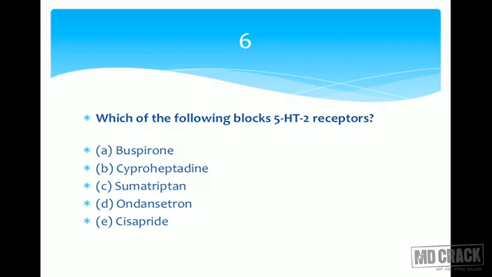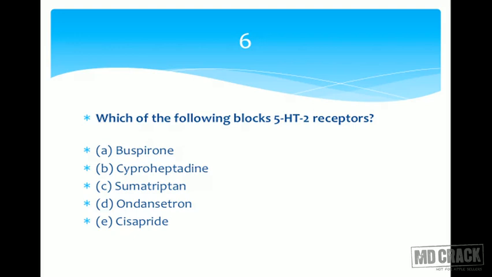Then you have your sumatriptan. Sumatriptan is the drug which is useful in the management of migraine, and migraine is not concerned with the 5-HT2 receptors. Again, it is the 5-HT1 receptor. And we are left with cyproheptadine. Please remember the drug. It's got additional antihistaminic properties, and cyproheptadine is a 5-HT2 receptor antagonist.